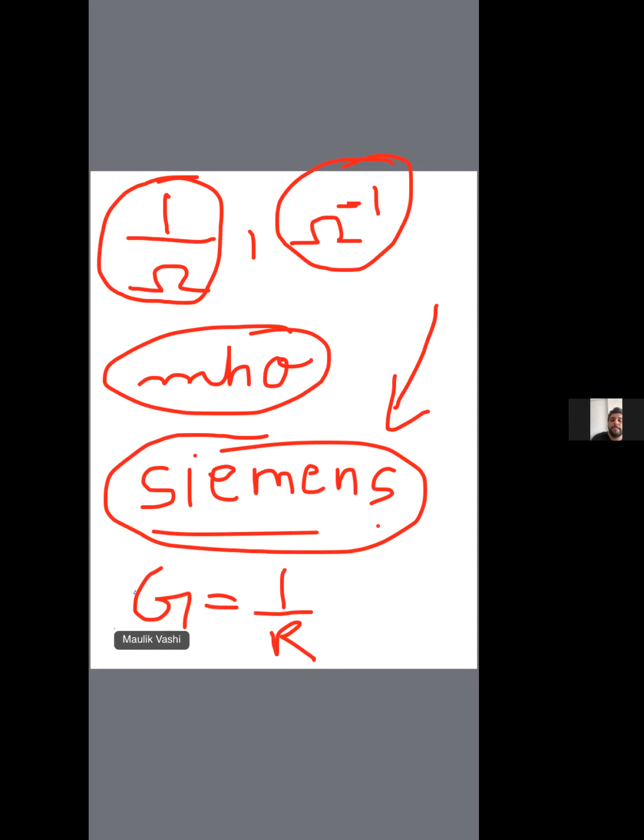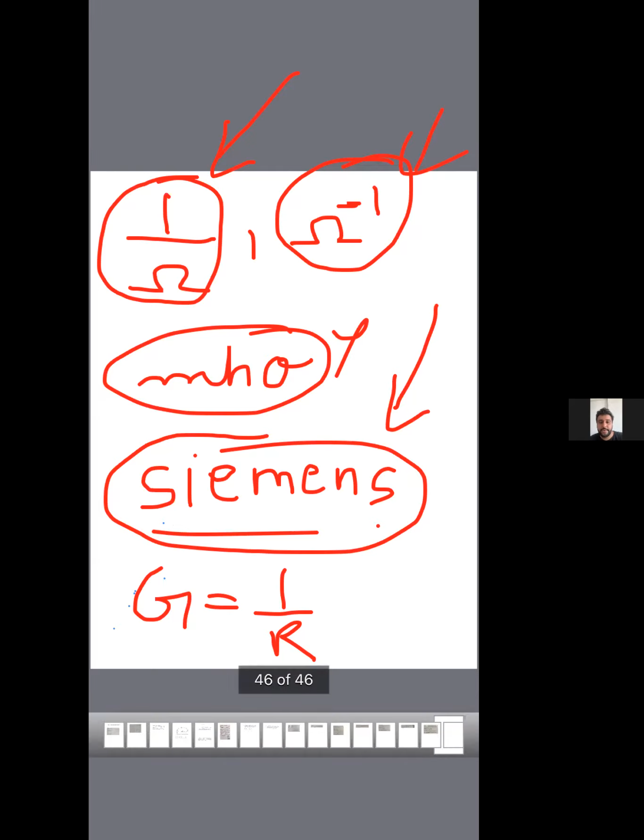But when you are doing any problem, I think the right unit will be 1 upon ohm or ohm inverse. Mho is not that regularly used, but no problem, it is also one of the units. If you notice, mho is the exact opposite of ohm. That is why they have used this. So now we have resistance capital R, and we have conductance capital G.